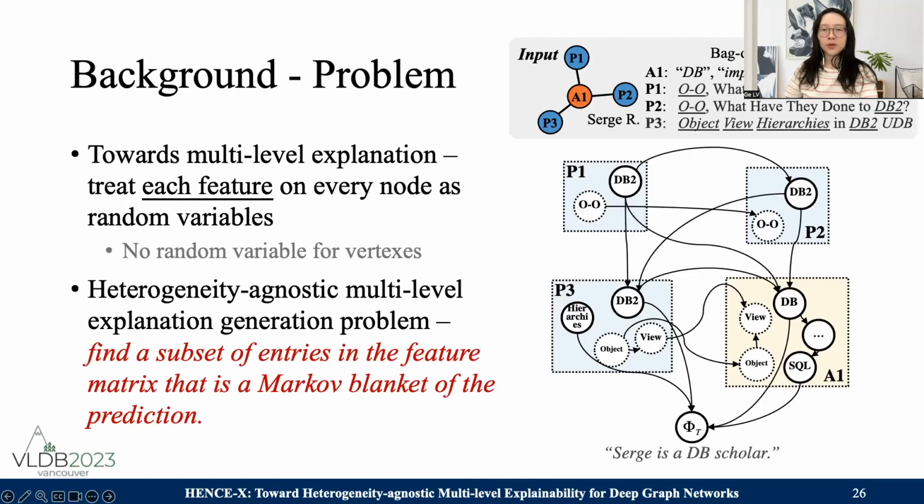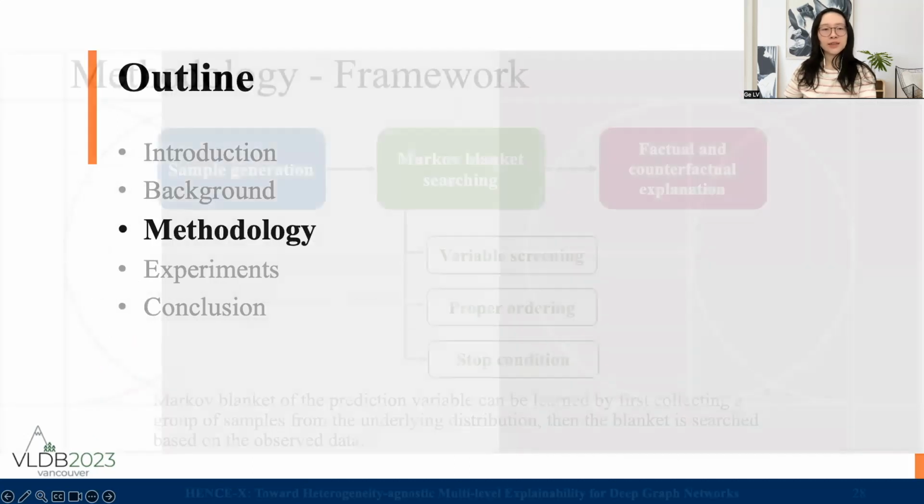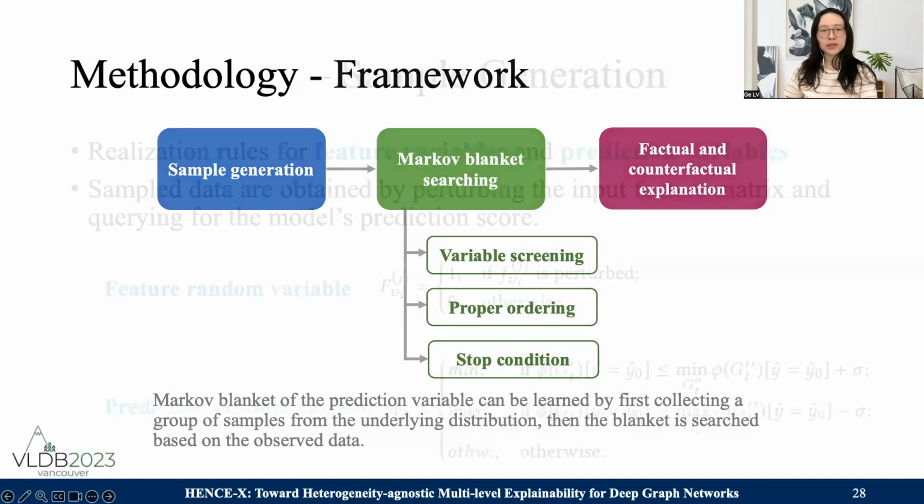Aiming at multi-level explanation, we treat each feature on every node as random variables, and then the problem becomes to find a subset of entries in the feature matrix that is a Markov blanket of the prediction. The methodology is designed in this way. Markov blanket of the prediction is learned by first collecting a group of samples, then the blanket can be searched based on the observed data. We also have a module to generate factual and counterfactual explanations, which will be introduced later.